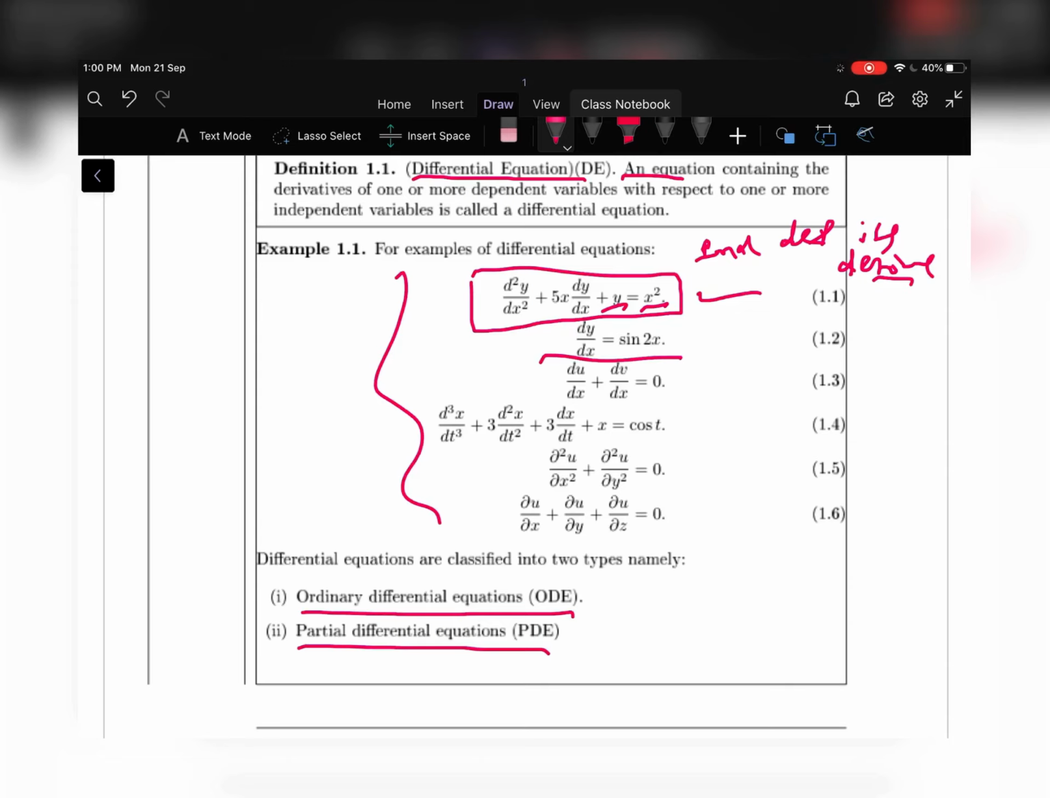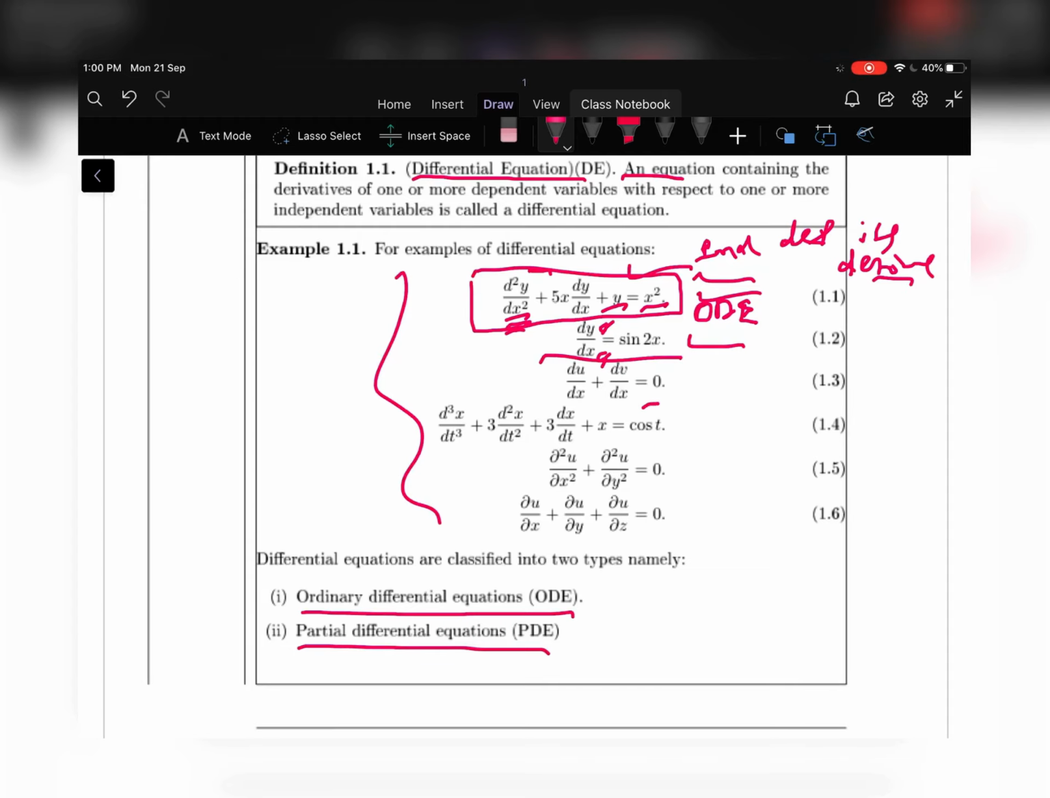So you take equation 1.1, which is an ordinary differential equation because this is a differential equation which contains an independent variable, a dependent variable and, moreover, the derivative of the dependent variable with respect to only one independent variable. So such an equation is called an ordinary differential equation. Let us move to the second example. The second example is also an ordinary differential equation because the derivative of the dependent variable is with respect to only a single independent variable x. So equation 1.2 is also an ordinary differential equation.